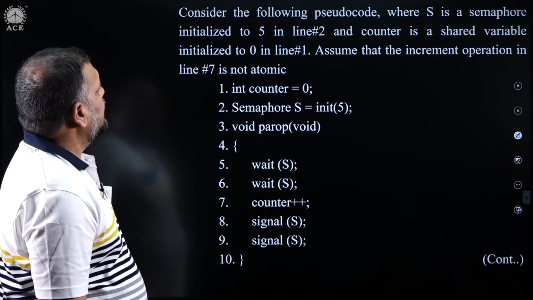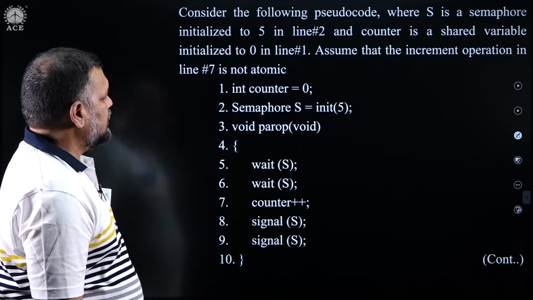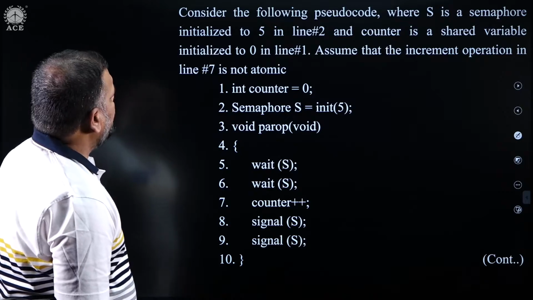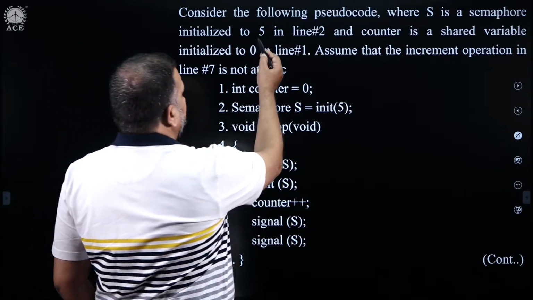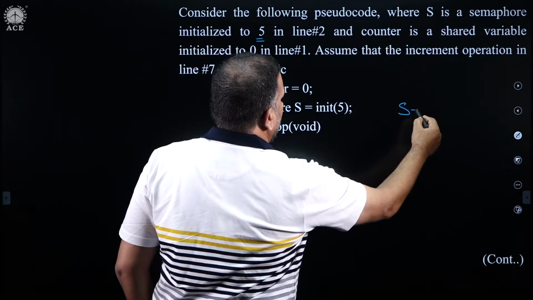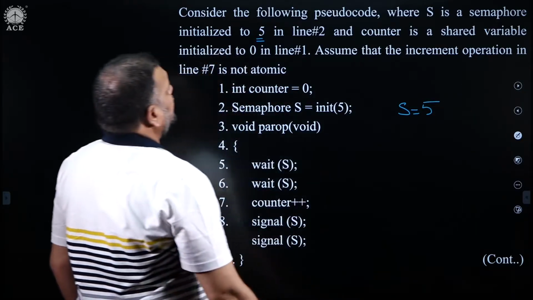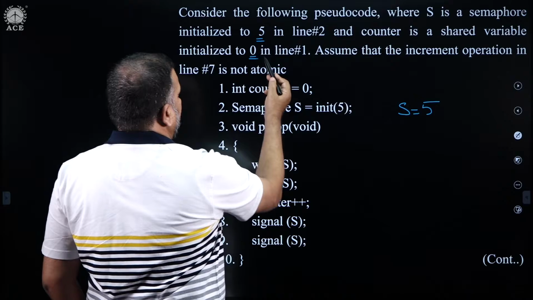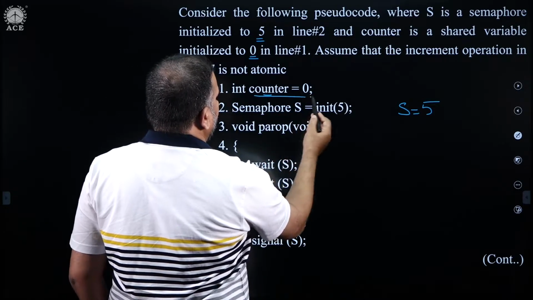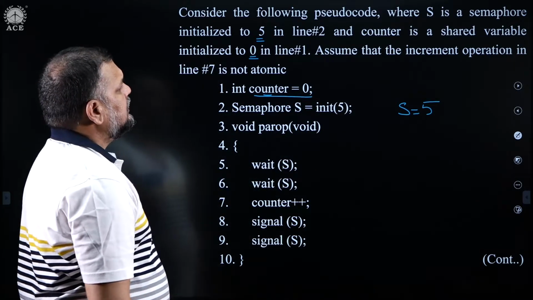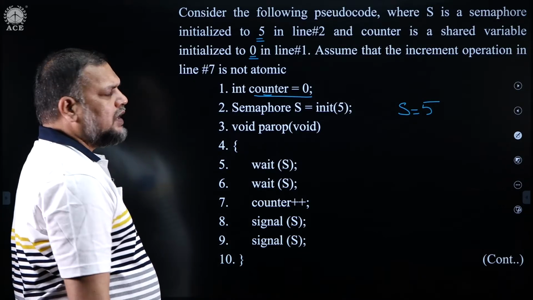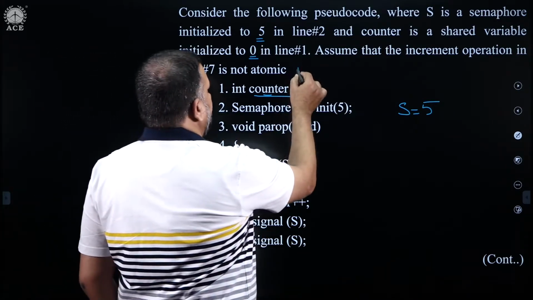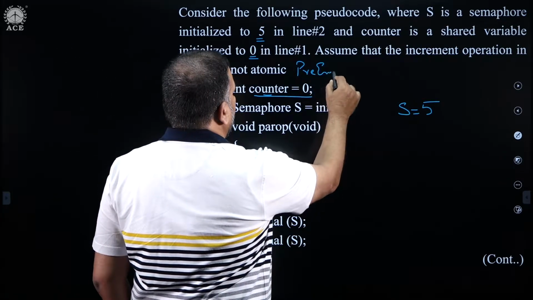Okay. Now, look at this code from semaphores. S is a counting semaphore initialized to 5, in line number 2 here, and counter is a shared variable initialized to 0, please observe. Assume that the increment operation in line 7 is not atomic, means preemption can happen.